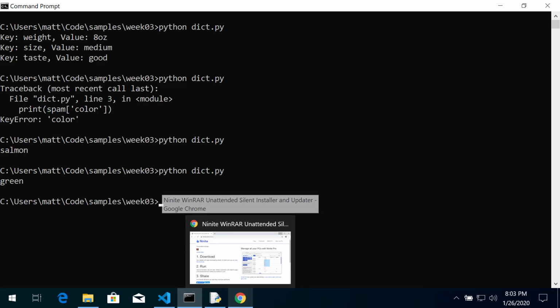There are a lot of other methods on dictionaries, but for now this is really all we need to go over. So again, just think of it like a list, but with key value pairs, so you don't have to stick to an index; your key can be of any type. Oftentimes it's a string. And you access it the same way you would an index value in a list or a tuple, using brackets, but you put the key in there to grab the value associated with that key.